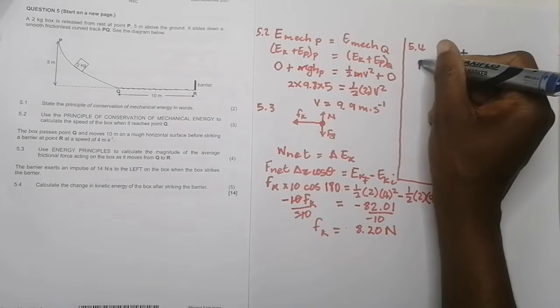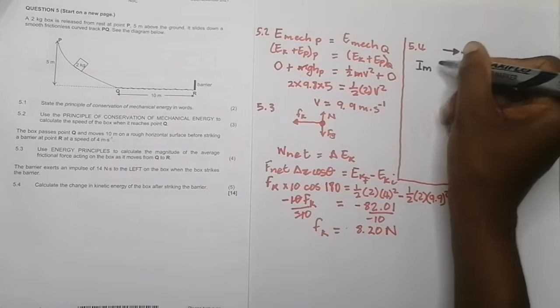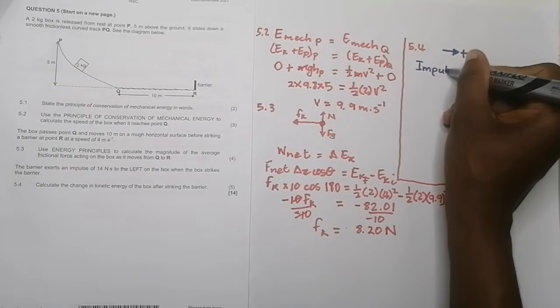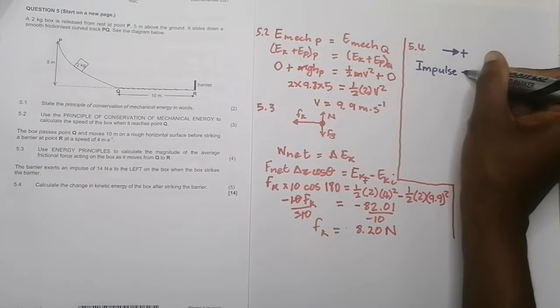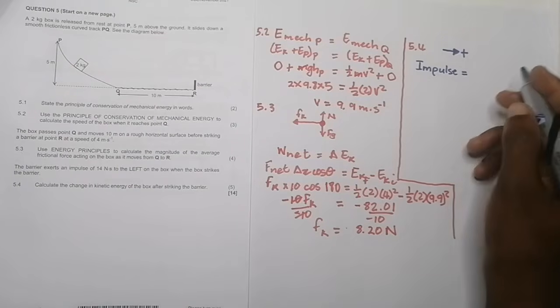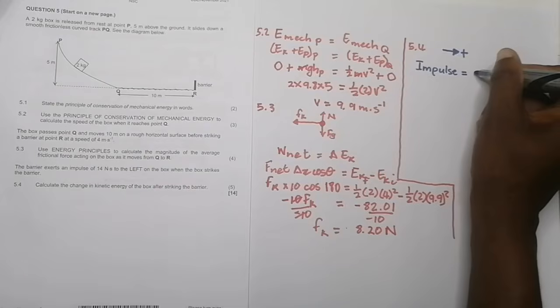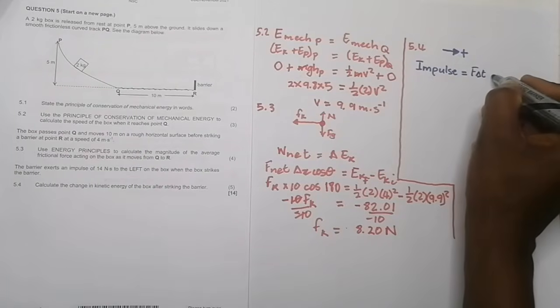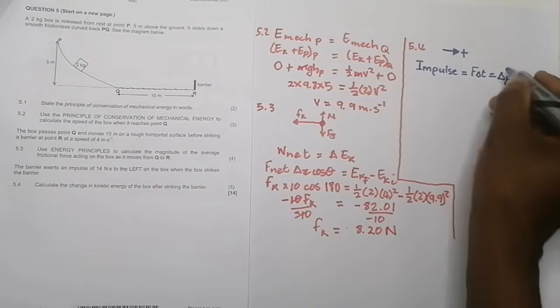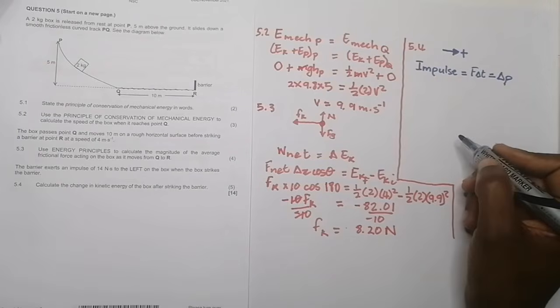So impulse, which is equal to force multiplied by time, but we're not looking at force here. In this case, this is also equal to the change in momentum, and that's the one that we're going to stick to. This is the impulse momentum equation.